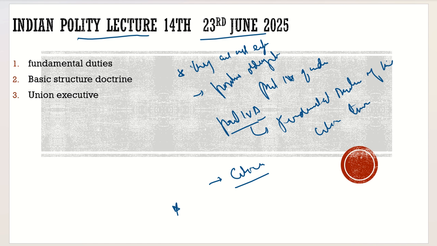And what was the amendment? It was the 42nd Constitutional Amendment Act, which was passed in 1976, and it was a time when there was emergency. So we can now understand, before emergency, there were only rights given to us. We had the fundamental rights, we had the directive principles. It was Mrs. Indira Gandhi's time, and she thought that our constitution gives them just rights, and they are enjoying the rights.